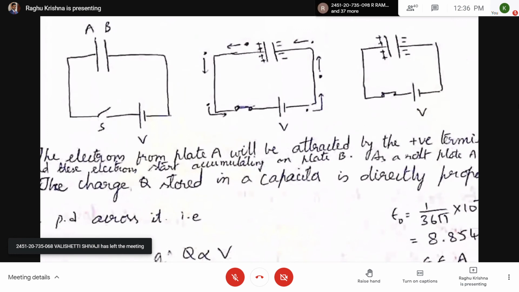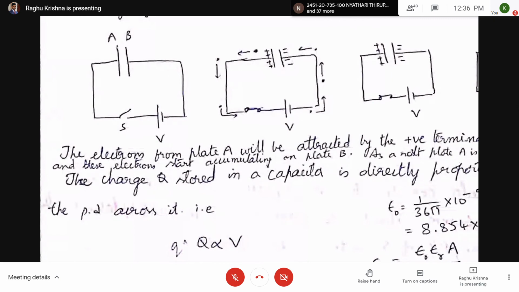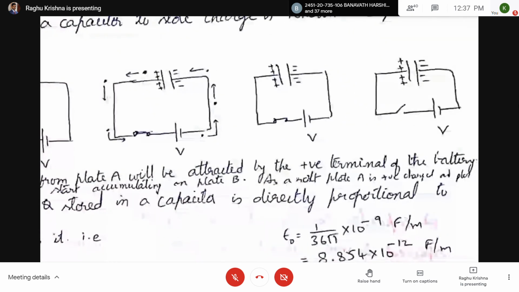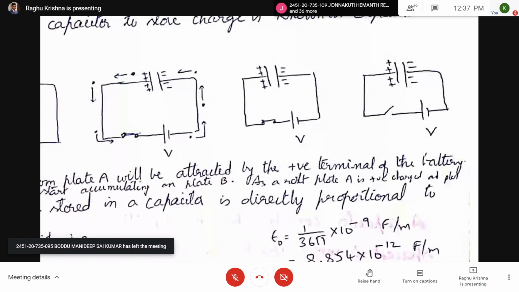This is just for information. A and B are the two plates. This is the first diagram, the switch is open. Second diagram, we are closing the switch. When the switch is closed, there will be movement of electrons. And in the third diagram, the capacitor is fully charged to the voltage V. Next step, even if you open the switch, the charges will remain on the plates of the capacitor.